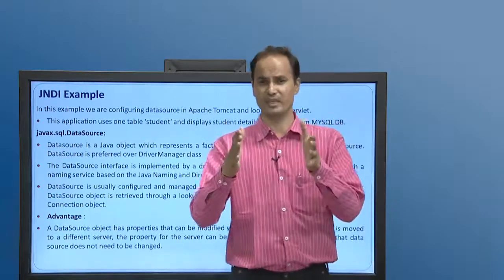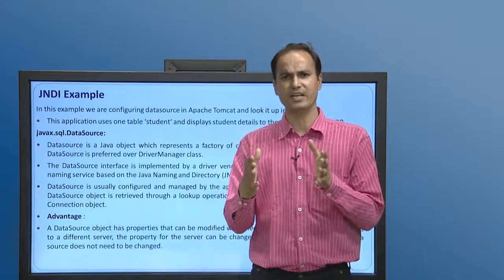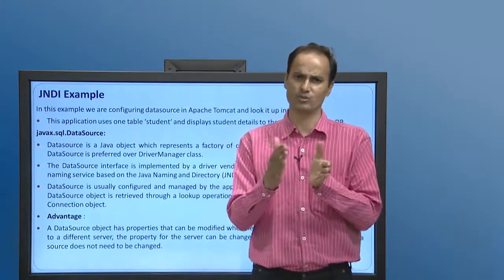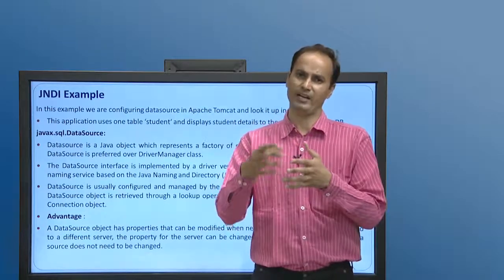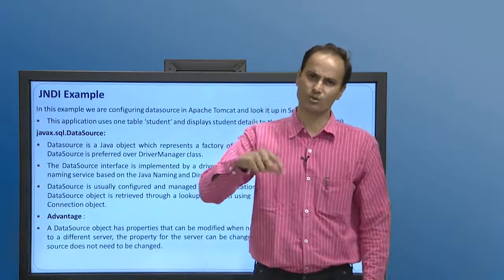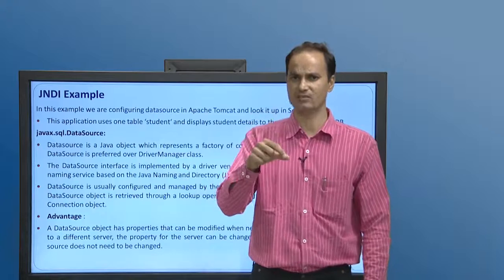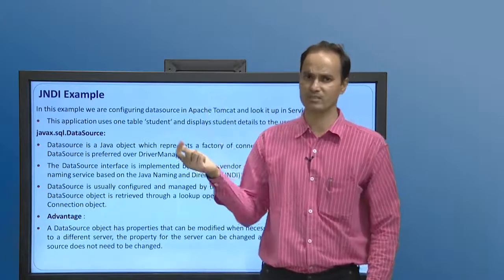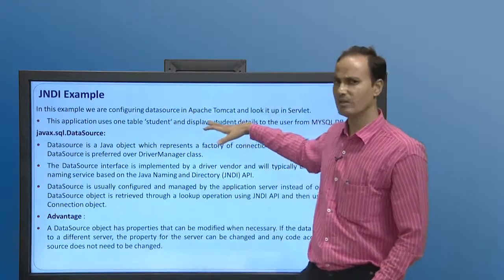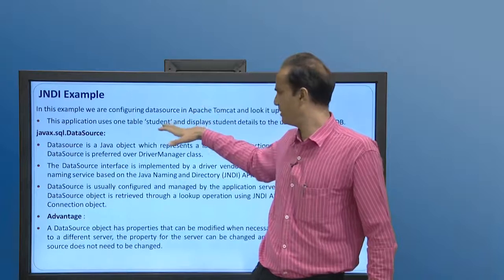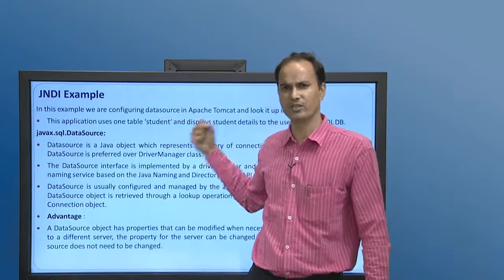The example we are going to discuss consists of a simple JNDI class and a simple binding of a data source. We are connecting the database with our application, and we are finding the resource through the JNDI API. We are looking up the data source, the underlying data source, through the lookup method of the JNDI API. Our application uses one table, student, in a MySQL database. We have a student table already defined in the database, and we will fire a query on this table to retrieve the records.